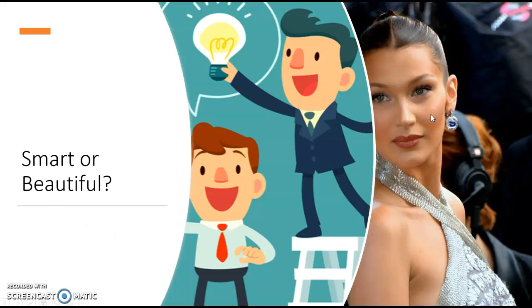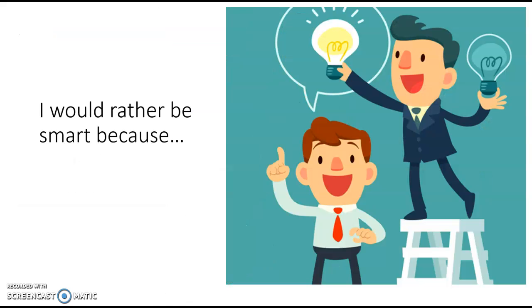So let's look at smart or beautiful. The first part's pretty easy. You choose whether you want to be smart or you want to be beautiful. That's the choice. And you're going to pick one and then use that to talk about in your essay. So it's as simple as the thesis statement, the controlling idea for your essay. It would be as simple as, I would rather be smart because, and what's the reason why you would rather be smart? That could be your thesis statement. It can be that easy. You don't have to be fancy with it.